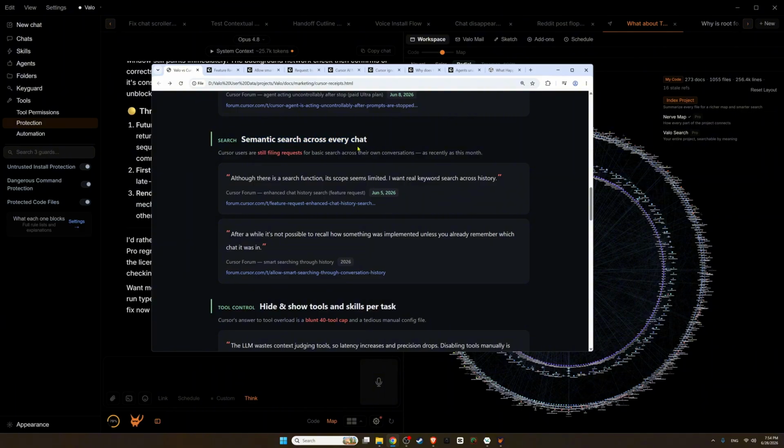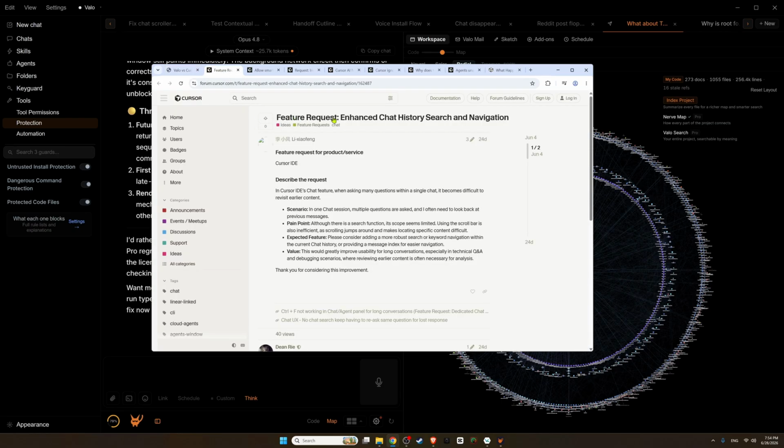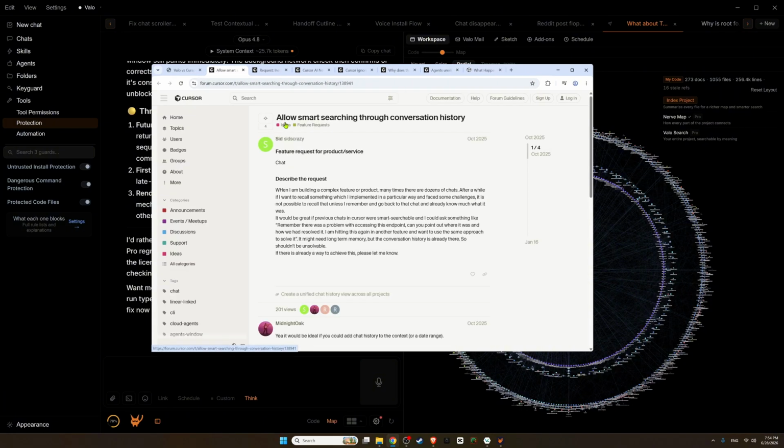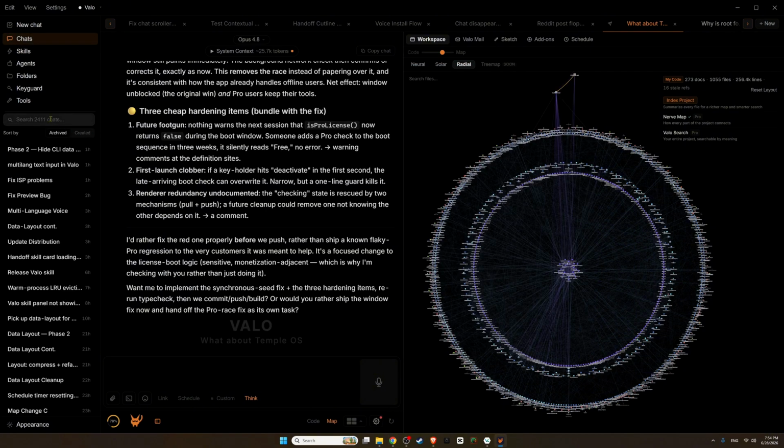Now, chats, people can't even find anything in their chats. Feature request, enhanced chat history search and navigation, someone asked for. Allow smart searching through conversation history. So basically you have your chats in Cursor, but you can't even search them properly. This is solved in Valo. You have an amazing chat.